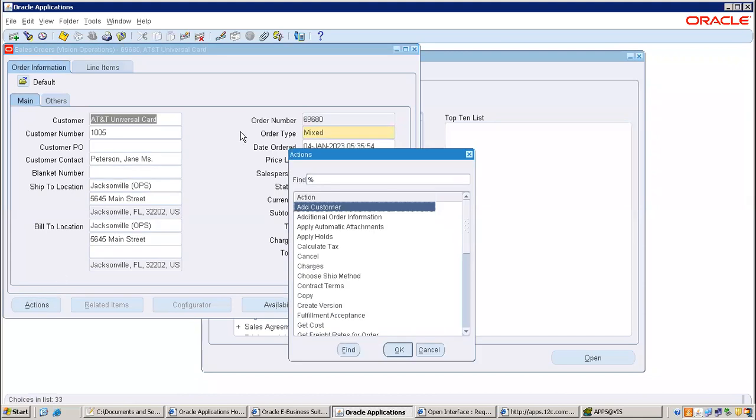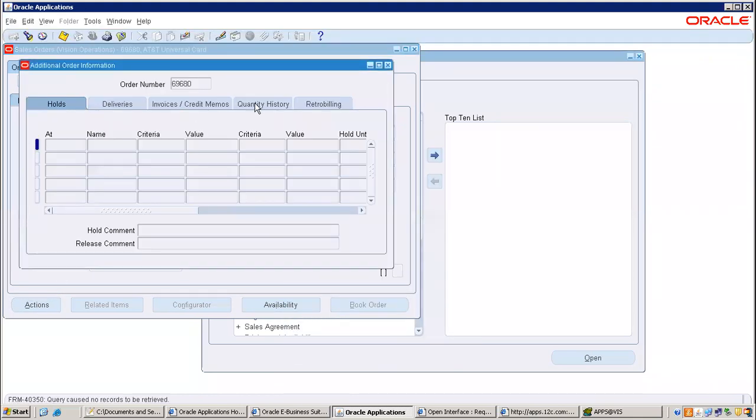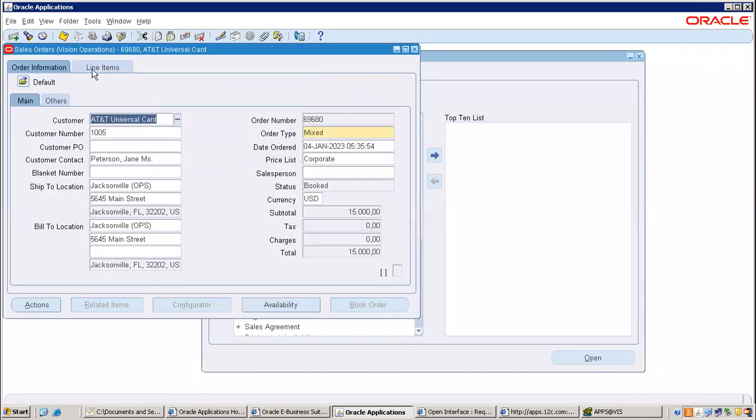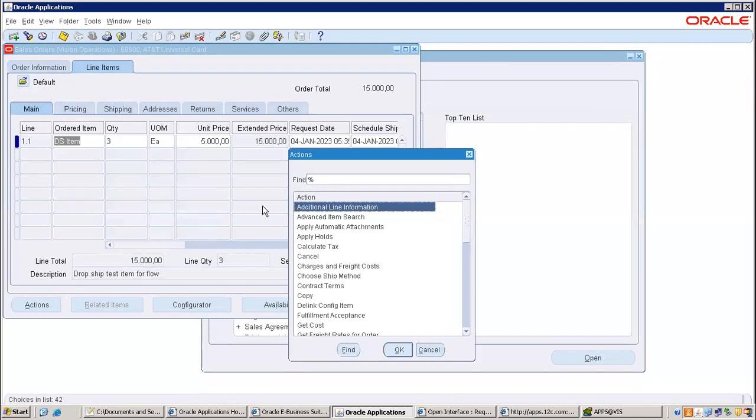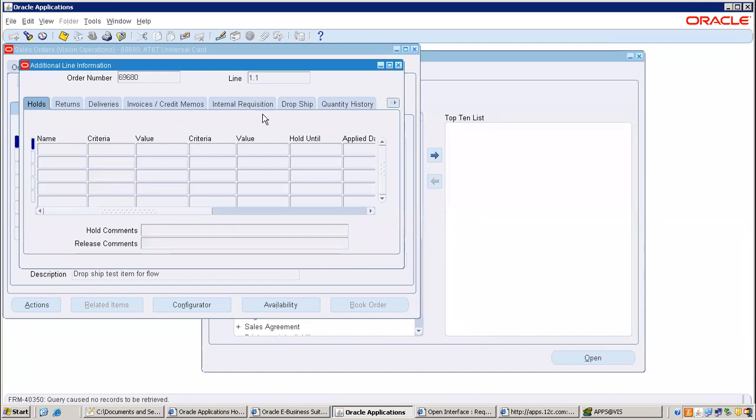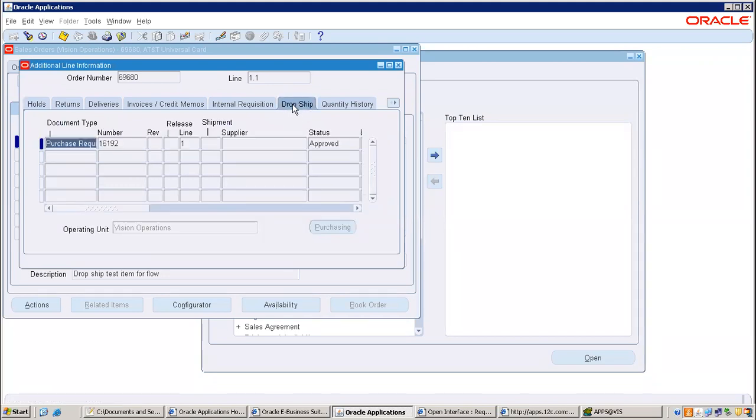You can go to actions, additional order information. Drop ship tab, go with the line level. You can see it. Header level, we are not able to see. Go with the drop shipment. Your requisition number is this one.